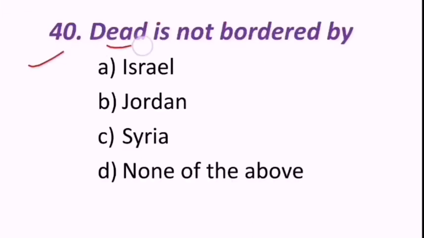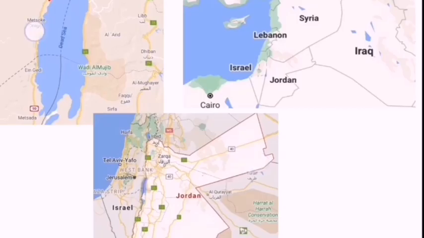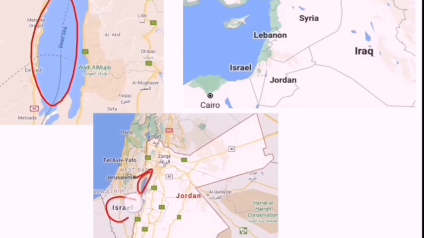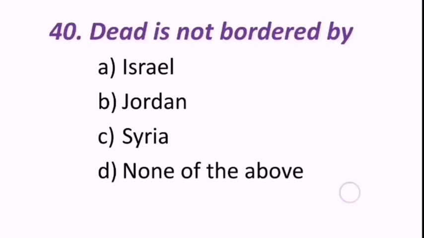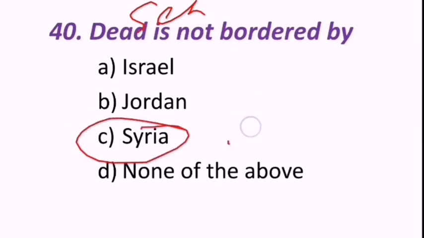40th question, Dead Sea. The Dead Sea is not bordered by Israel, Jordan, Syria, none of the above. Look at the Dead Sea. This is the Dead Sea. So it is here. It is bordering with Israel, Jordan, but not with Syria. Hence we can say that the Dead Sea is not bordered by Syria. C is the correct answer.